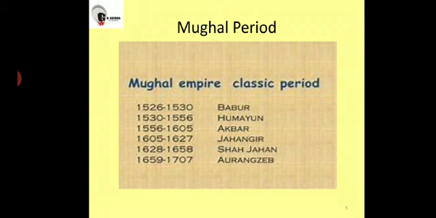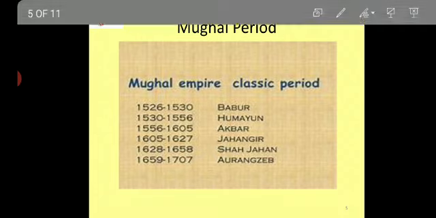Now let's have a look at the classical period of the Mughal Empire. Since I told you that Babur founded the Mughal Empire, it was founded in the year 1526. Then came Humayun. From 1530 to 1556, Humayun was the ruler. Then Akbar the Great, 1556 to 1605, was his time. After him came Jahangir, then Shah Jahan, and finally Aurangzeb, the last ruler of the Mughal Empire, whose reign was from 1659 to 1707.